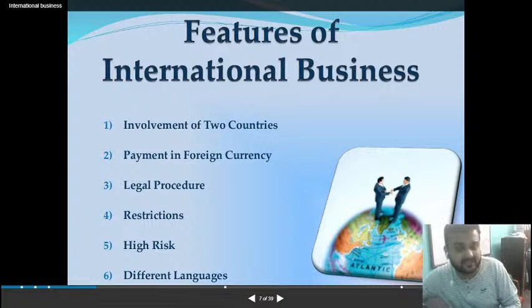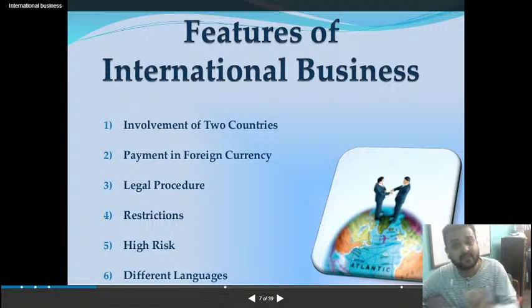Payment in foreign currency. Of course, yes. If you are buying something from USA, you will pay them in dollars and not in rupees. Understood? If USA is buying something from your country, they will pay us in rupees and not in dollars. So payment will always happen in their currency or foreign currency. There are many legal procedures. Why? Because you are not just selling inside your country, but now you are selling outside your country.